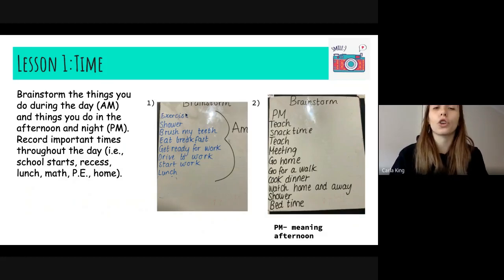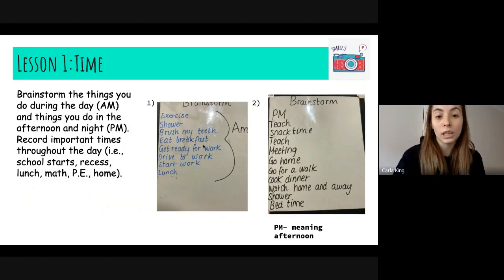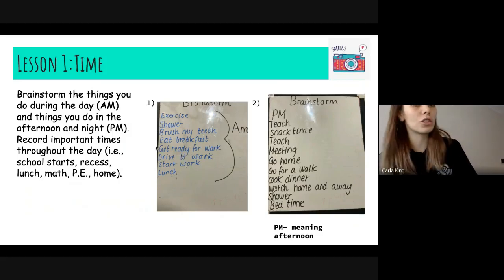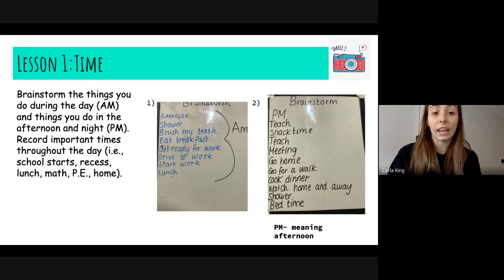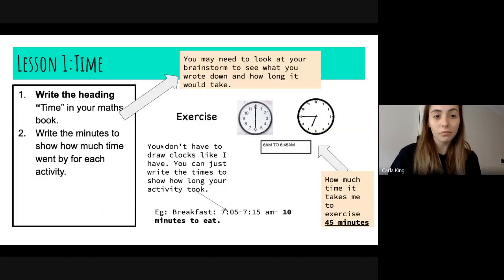So you could focus on, say, Tuesday, where you have your specialist classes. You might like to write down all your specialists in the morning. Then we have lunch, and then we either do English or maths after lunch, and that is our day on a Tuesday. So you could choose a specific day if you like.